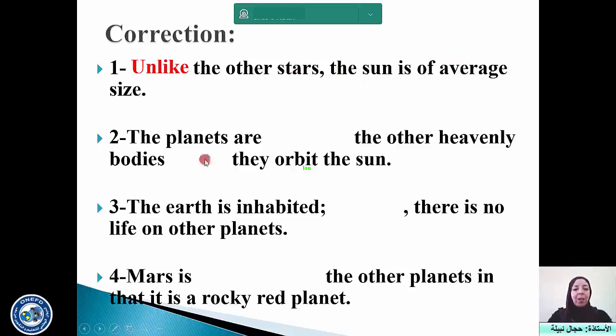Okay. Second one: the planets are the other heavenly bodies, they orbit the sun. So it's a comparison between planets and the other heavenly bodies. So what is the element of comparison? It is orbiting the sun. Now, do both of them orbit the sun, or is it only one of them that orbits the sun? Of course, both of them. So it's a similarity. That's why we use "similar to". The planets are similar to the other heavenly bodies. How? In that, this is a completion of this connector, they orbit the sun.